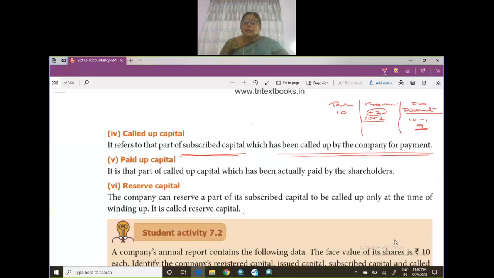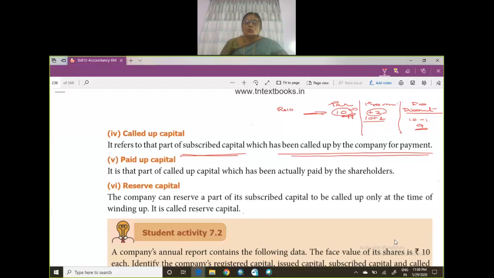Okay. Now called up capital. Now that the company has decided, you have applied for shares in the company, and the company has decided to allot the shares, and the company has allotted the shares. The company can collect the entire 10 rupees at one stroke on application itself, or they can collect it on installment basis. So for example, this rupees 10, it can be collected on installment basis.